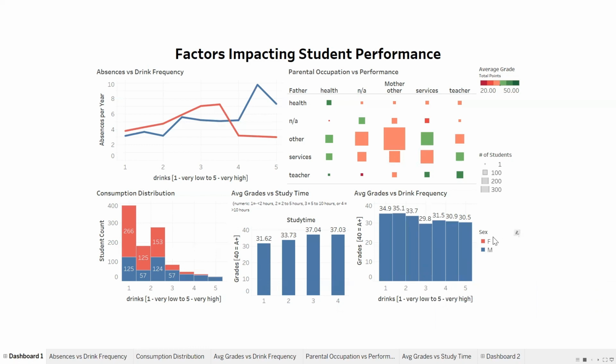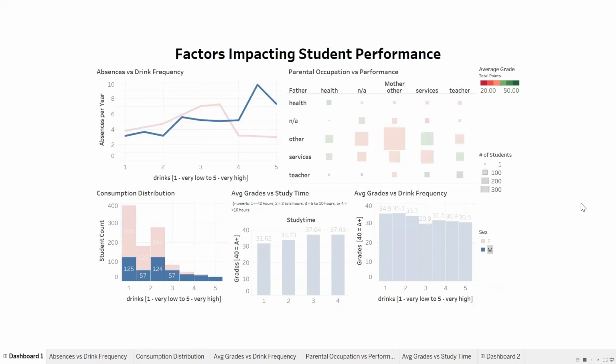This dashboard's dynamic in that you can filter by female or male, and it'll highlight the specific groups, and that will make the graph easier to observe. And also there are various detail bins in all of the vizes that contain more dimensions and exact measurements if the user desires more context.